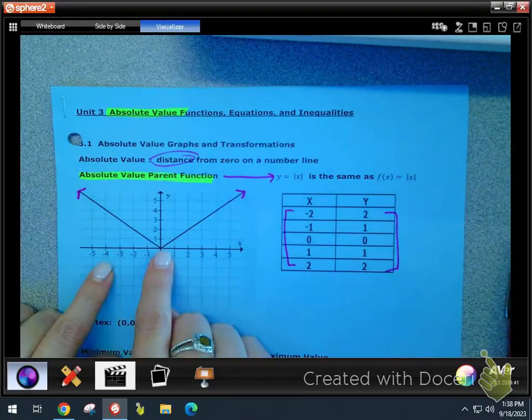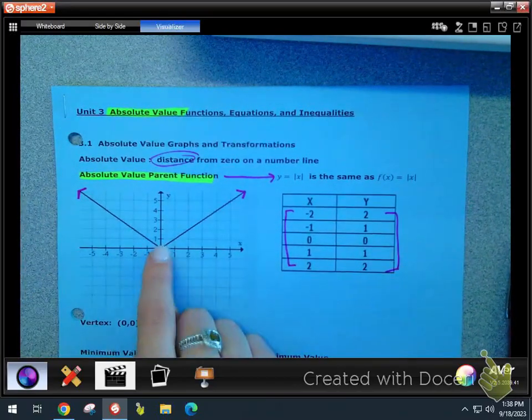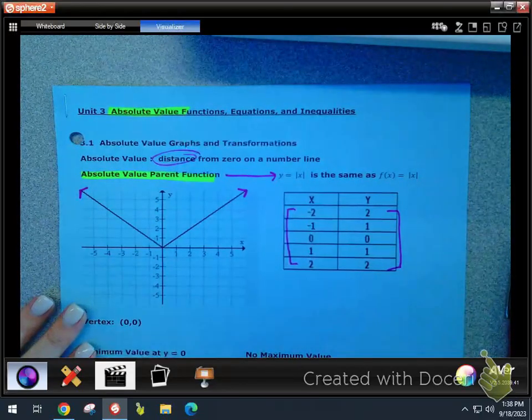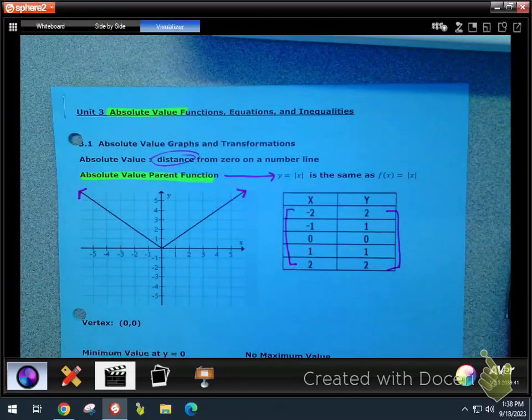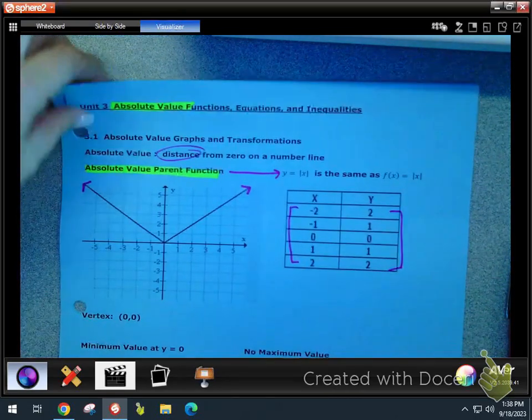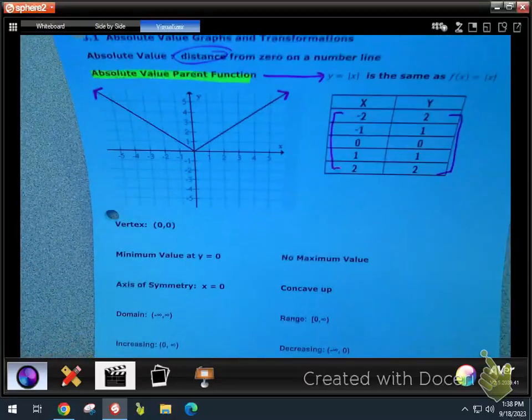So you're going to have some arrows, you're going to have this point right here, and so there's some vocab that we want to talk about, and vocab I feel like is something we really need to work on. I'm noticing that our math vocabulary can improve. So here are our new vocab words.